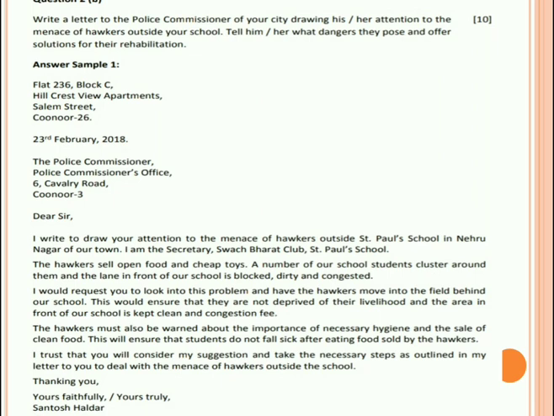So from this example, it is clear that in the first line itself, in the opening line, you have to give your introduction, and why you are writing the letter. And then comes the main body. And after writing the main body, you have to write the closing lines. After closing lines, thanking you, comma, yours faithfully, or you can also write yours truly without an apostrophe in yours. And then after yours truly, you have to write your full name.